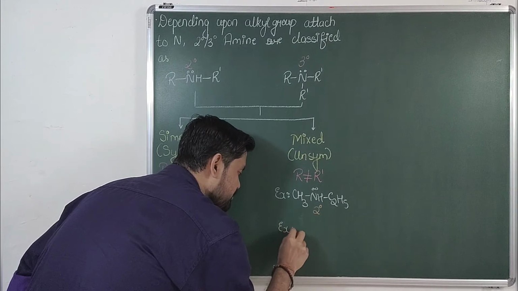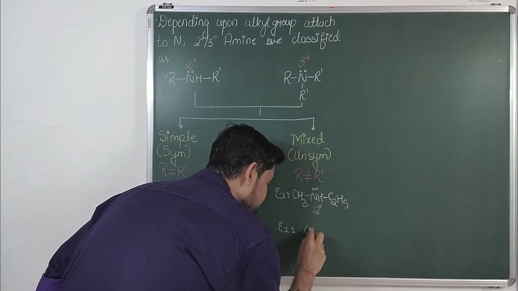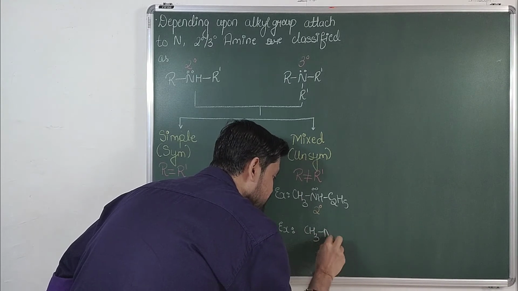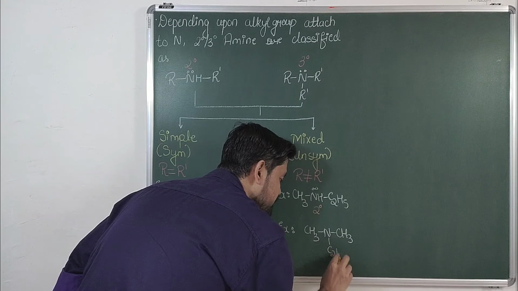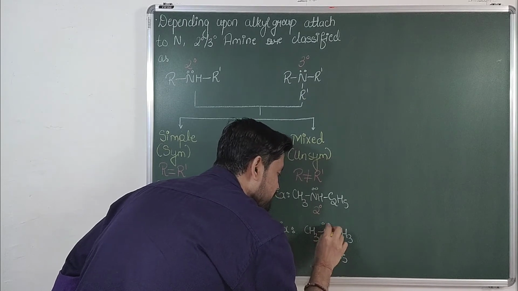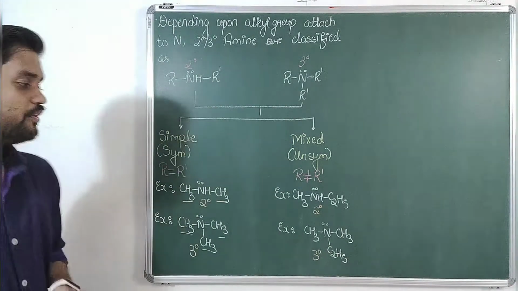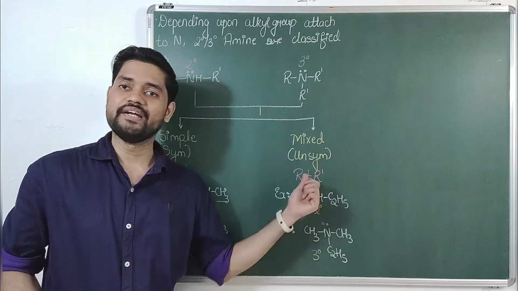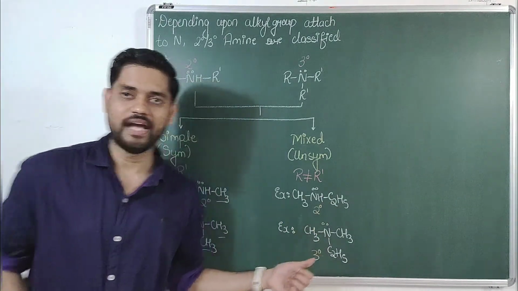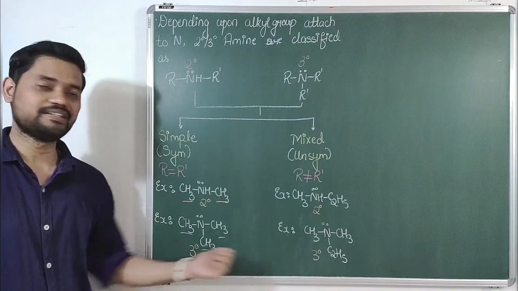Taking another example over here, I can say it as CH3 N CH3 C2H5. This is an example of what? 3 degree mixed amine. So even if there is one different alkyl group out of all three alkyl groups, it will come under mixed amine, and if all are same, then it will be a simple amine for 3 degree.